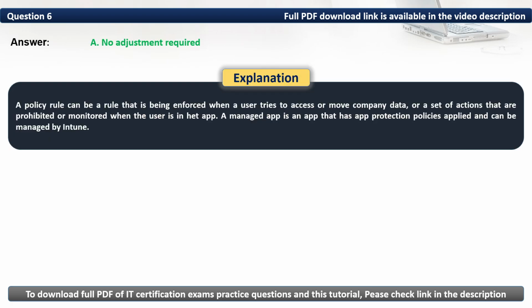A policy rule can be a rule that is being enforced when a user tries to access or move company data, or a set of actions that are prohibited or monitored when the user is in the app. A managed app is an app that has app protection policies applied and can be managed by Intune.